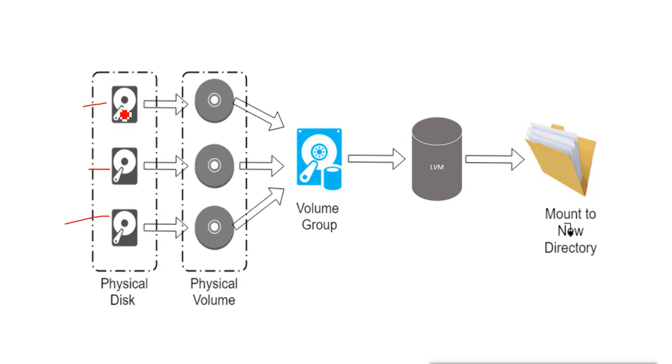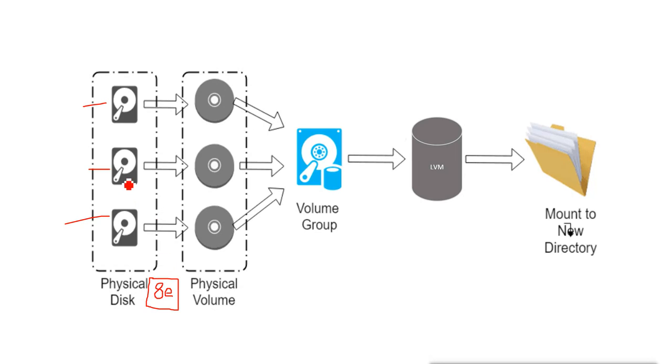You will create the required partitions with the LVM system ID, which is 8E. 8E is our Linux LVM system type for the partition.